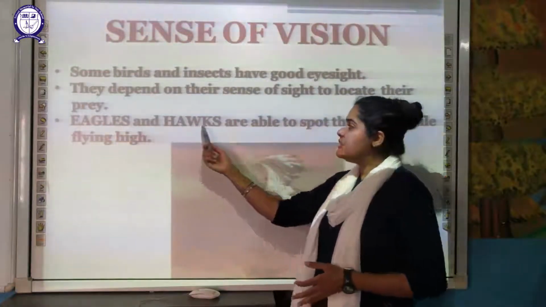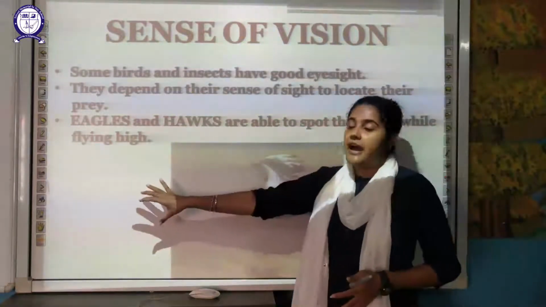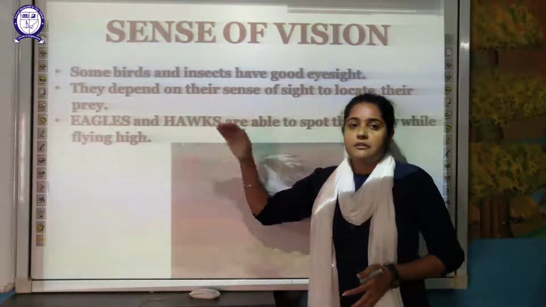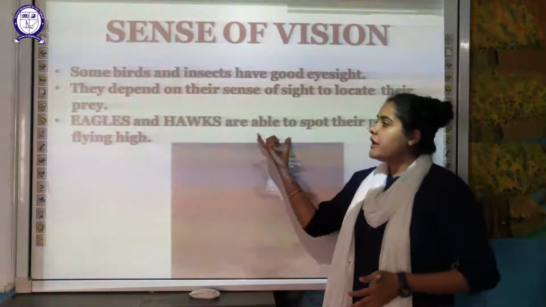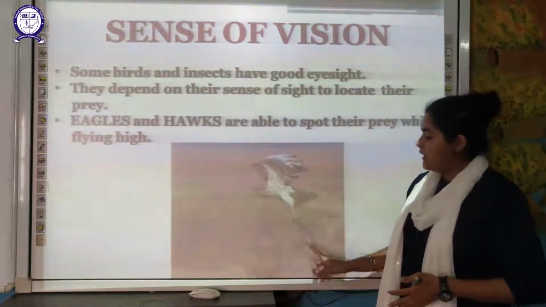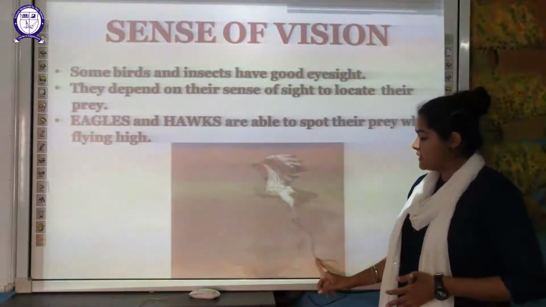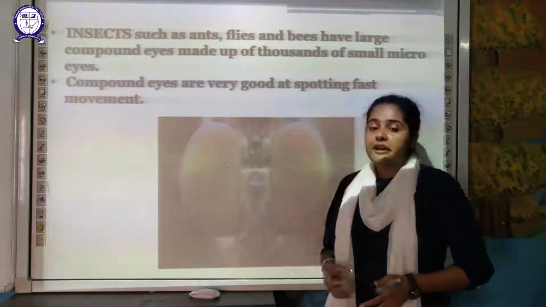Examples are your eagles, vultures. They are able to spot their prey while they are flying very high. These birds also fly at a great height from the ground, so they are also able to spot their prey. You can see here an eagle, it has caught a snake. Okay. So this is the way they find their food.